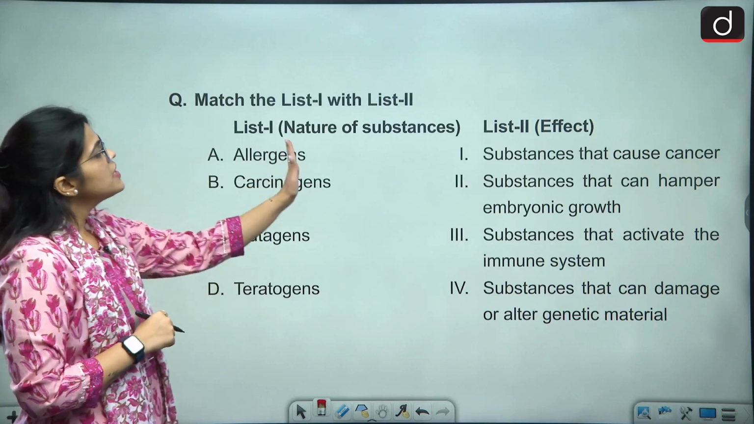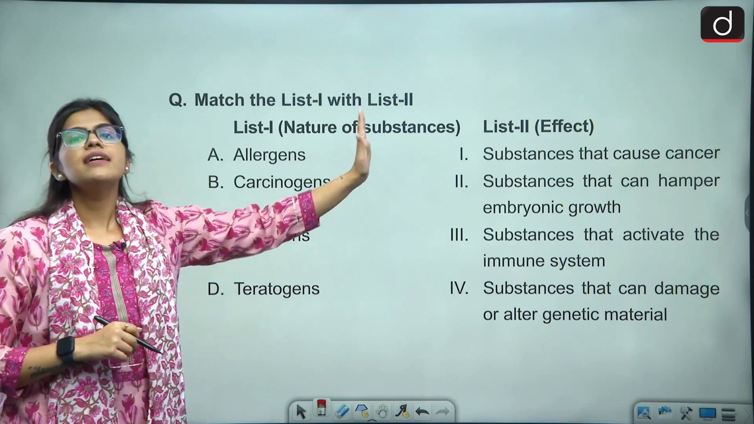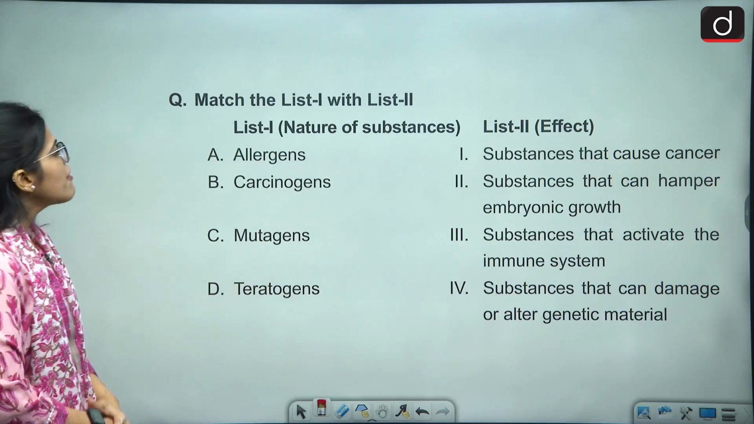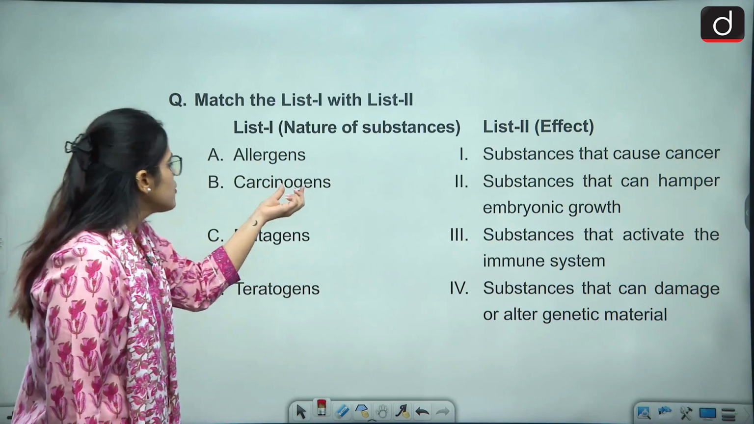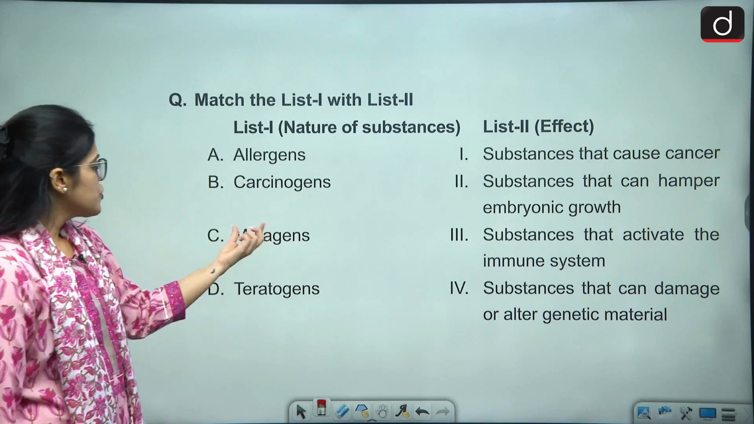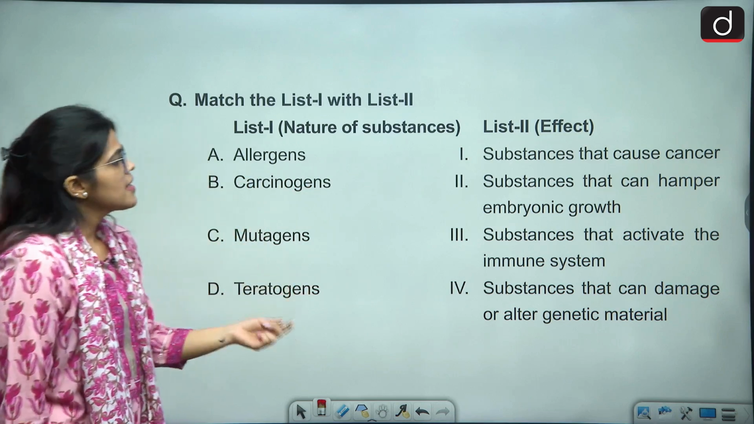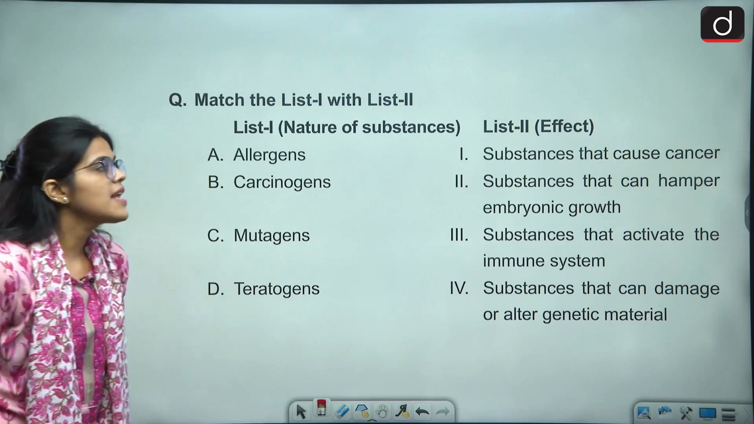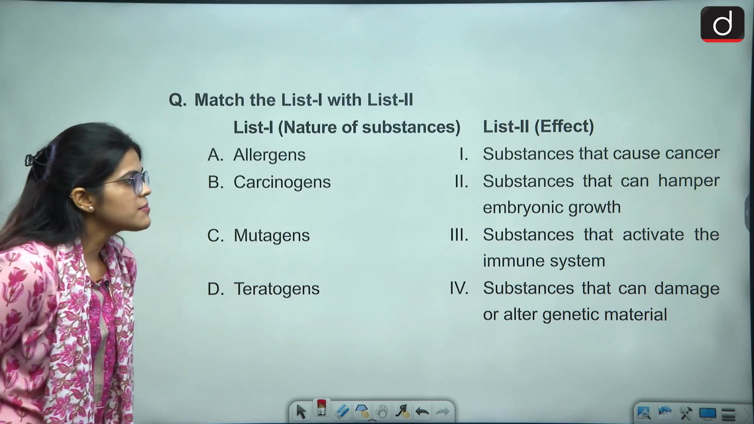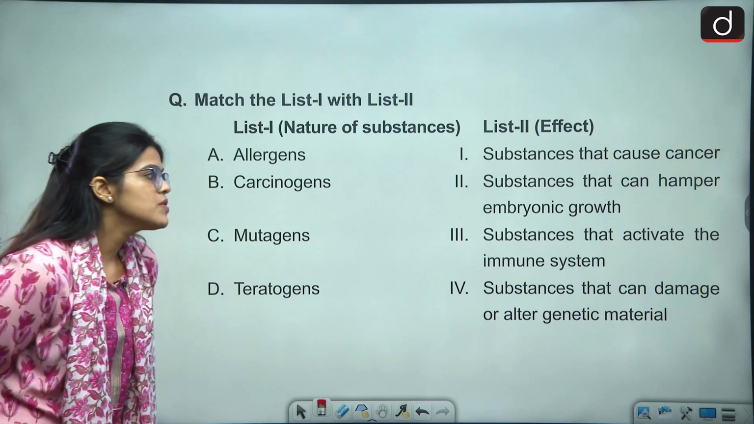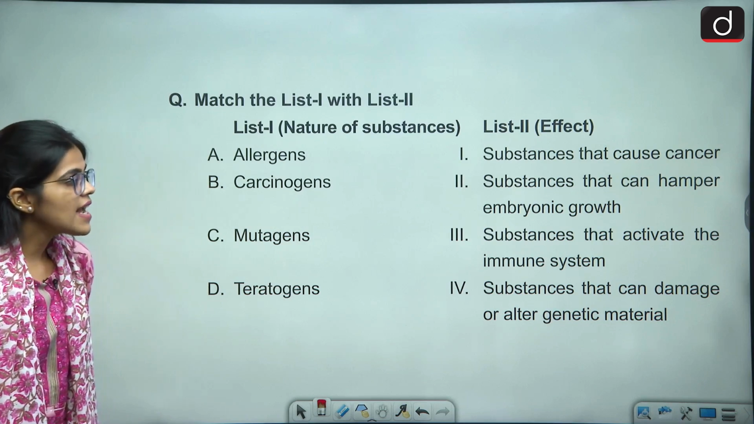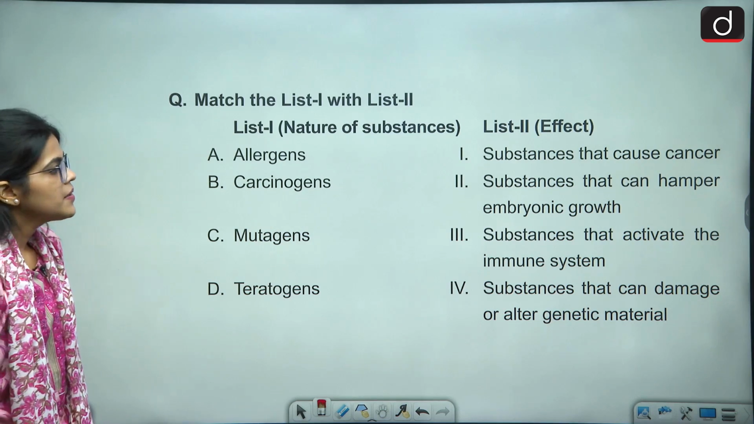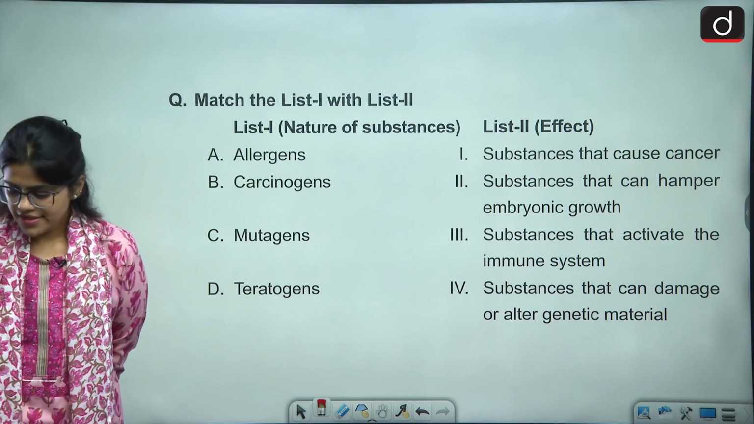Then we have the nature of the substances and the effect that they have. List 1 and list 2. We have allergens, we have carcinogens, then mutagens and teratogens. And what are the effects? Substances that cause cancer, substances that hamper embryonic growth, substances that activate the immune system, substances that can damage or alter genetic material. So what would be the right answer?